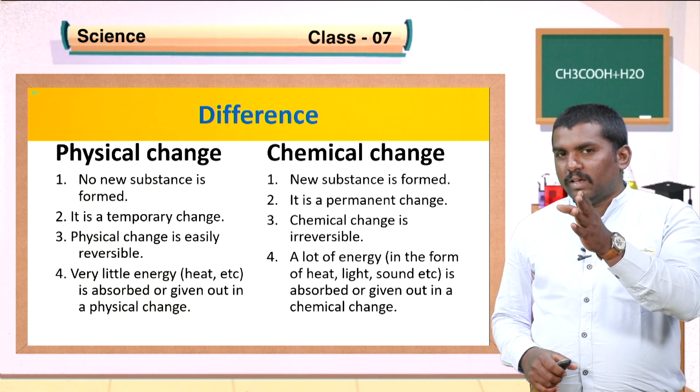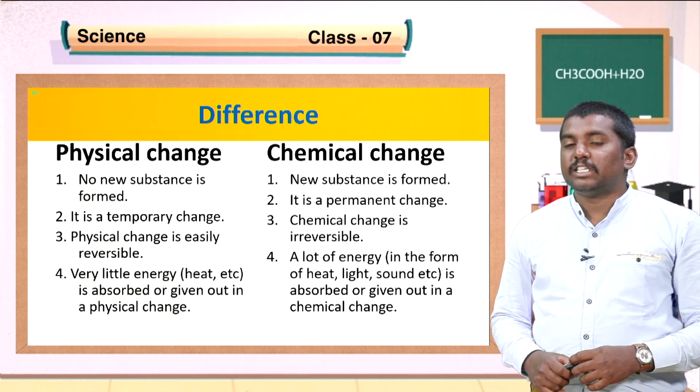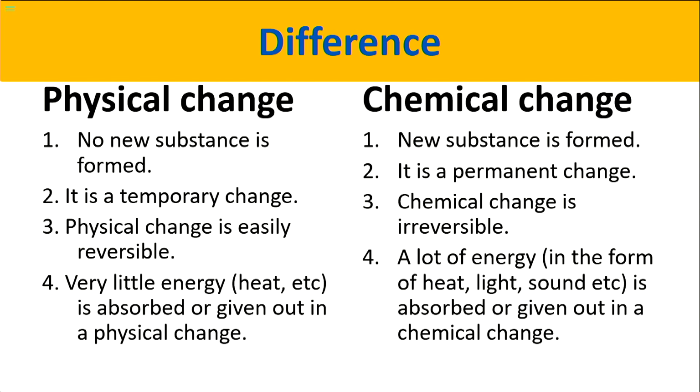Second one, chemical change is a permanent change. When a substance undergoes chemical change, we can't reverse this process. It undergoes permanent change. Number 3, physical change is easily reversible, but chemical change is irreversible.